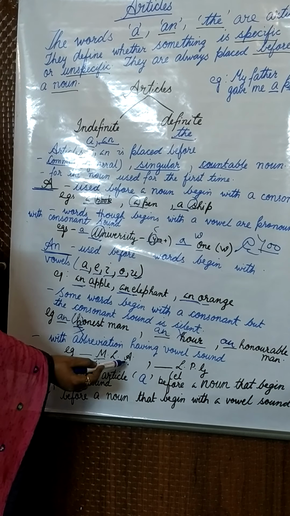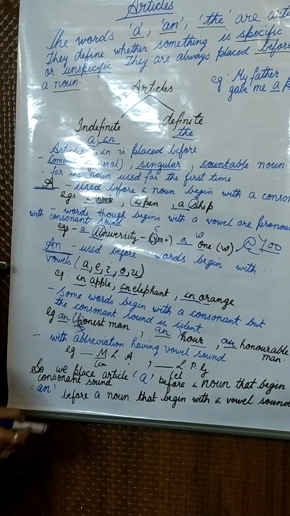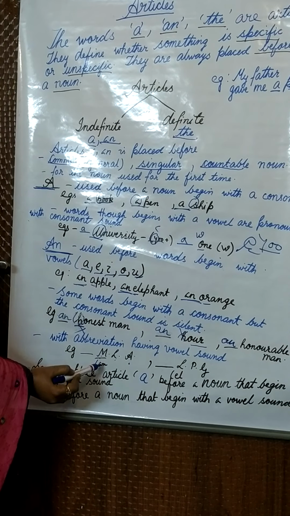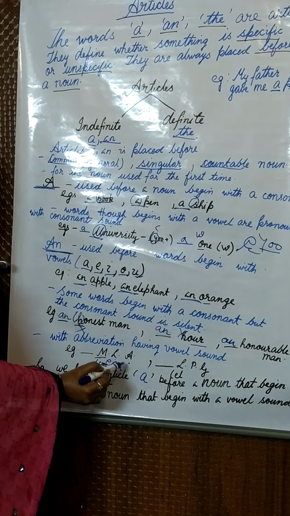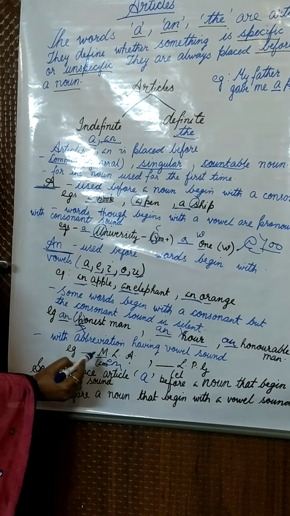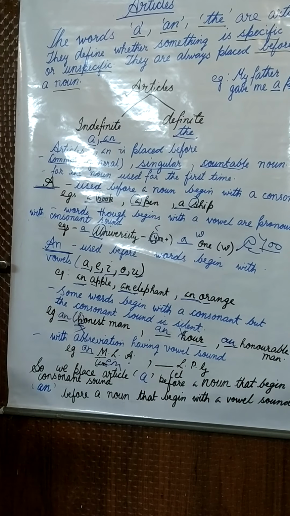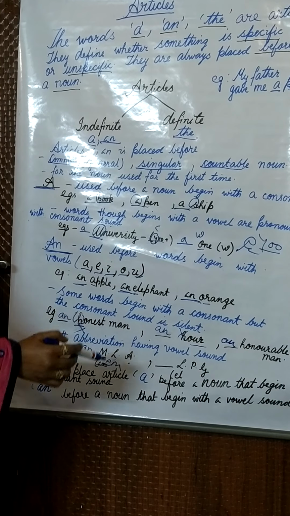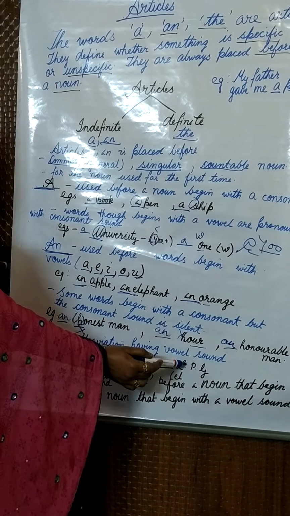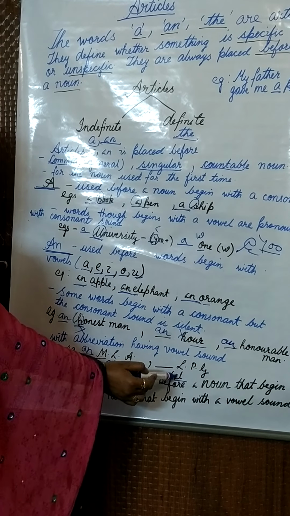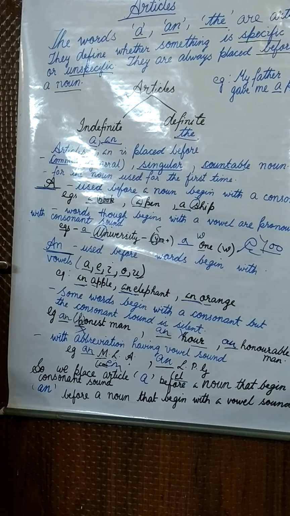MLA is the abbreviation of Member of Legislative Assembly. M, though it is a consonant, the sound which we are getting is 'em'. So it is a vowel sound. So we will place the article an before this. Next example is LPG. Again it begins with a consonant L, but the sound which L is making is 'el'. So again we will place article an before this.